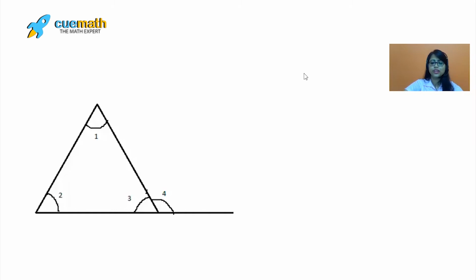Here we are going to learn that if we extend one side of a triangle, the angle so formed, or the exterior angle, is equal to the sum of the interior opposite angles. Let me take this triangle PQR, and this is extended to M. Now angle 4 is your exterior angle, and we have to prove that the exterior angle is equal to the sum of the opposite interior angles, which is angle 2 plus angle 1. So this is what we have to prove.